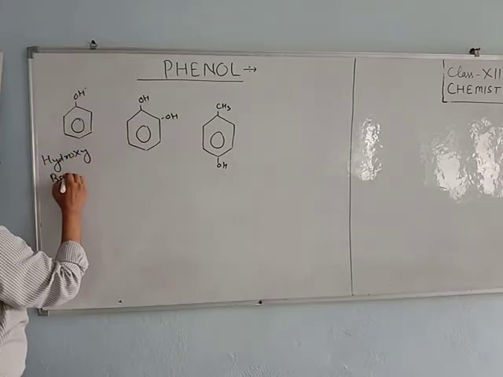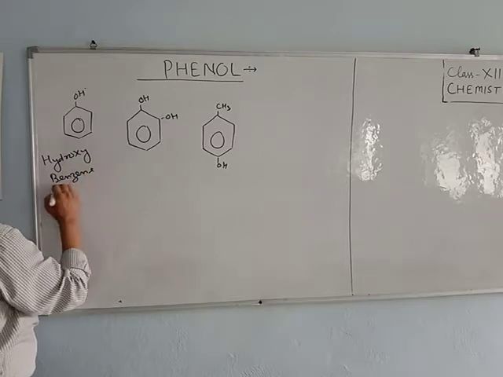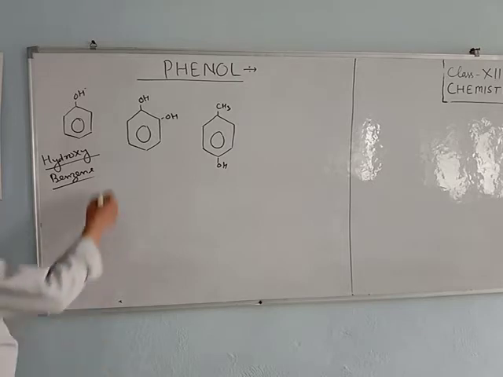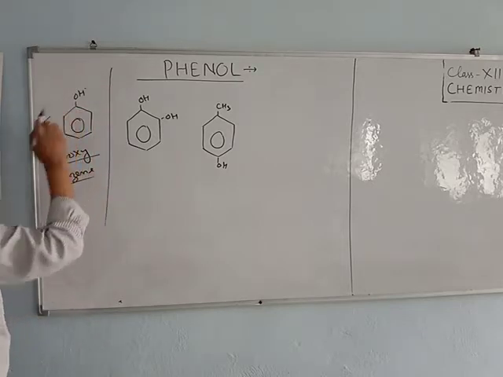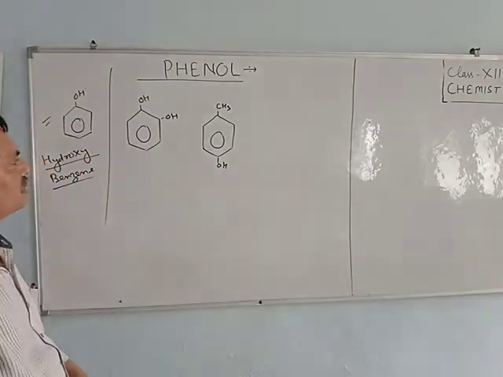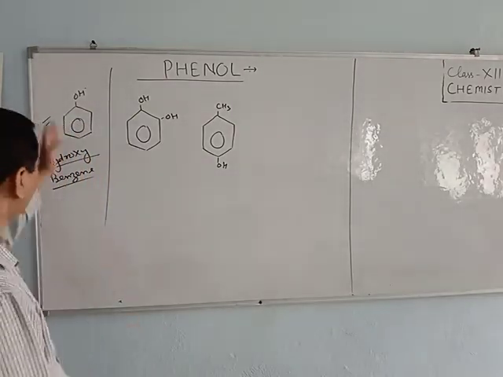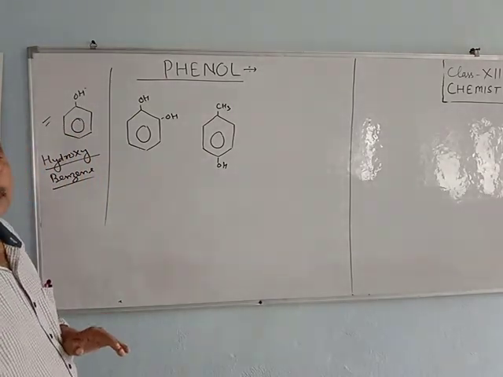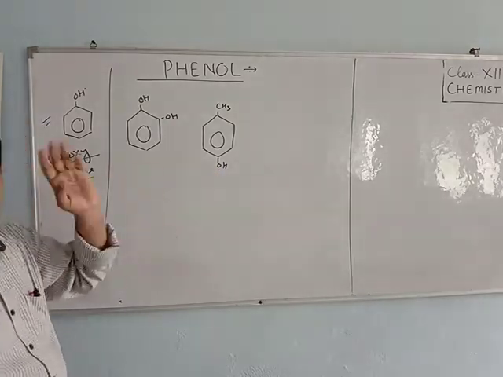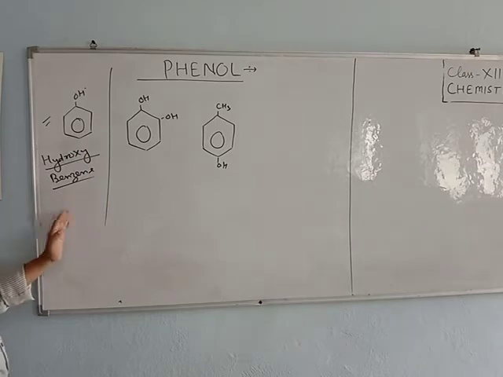This is hydroxybenzene, and it is the simplest one. In this chapter, you have to study in detail about hydroxybenzene. Other compounds are also called phenol, but in detail you have to study this one.